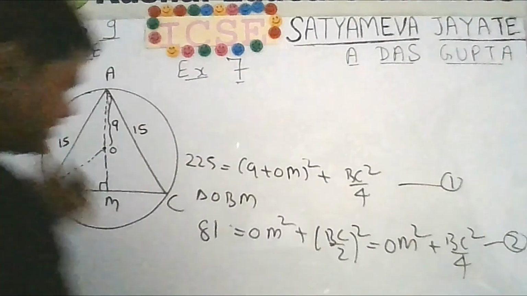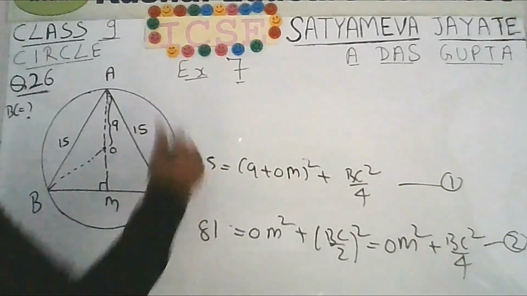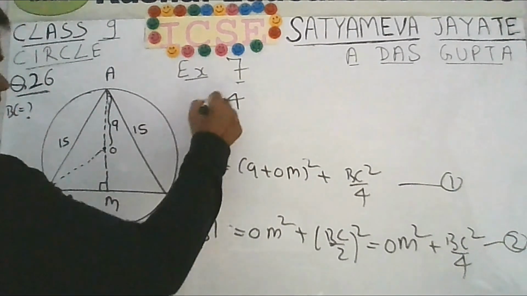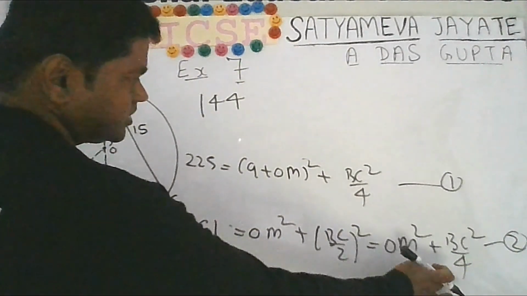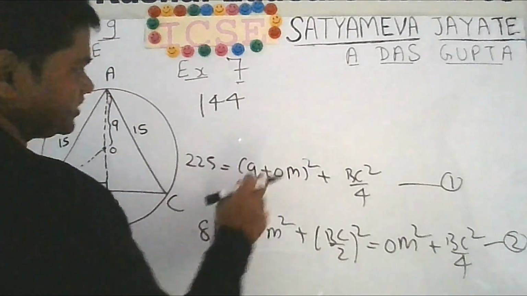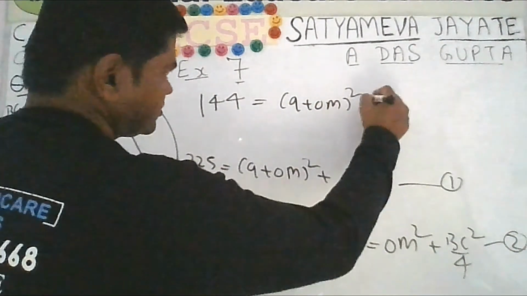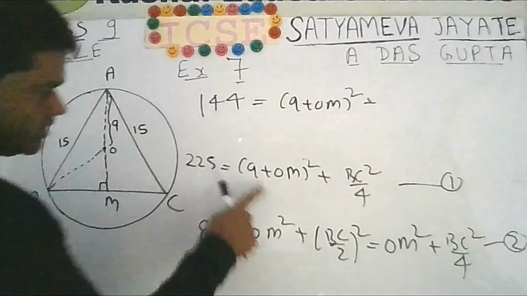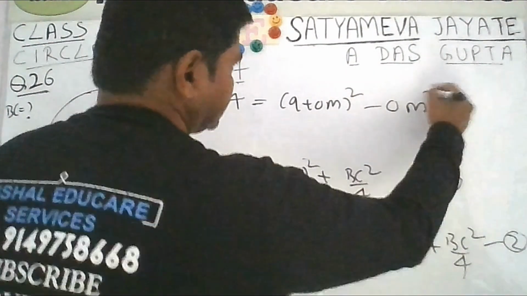That is, we will subtract the second equation from the first equation. 25 minus 81, this will be 4. Then this BC square by 4 will cancel out. You will have, this will be equal to 9 plus OM whole square, and then minus OM square.